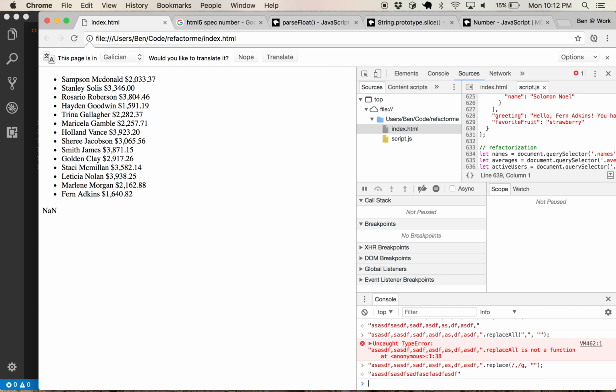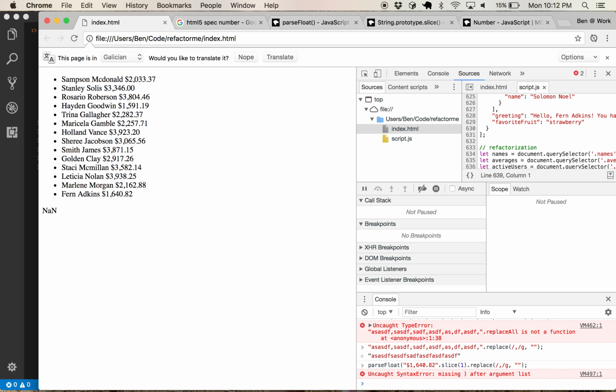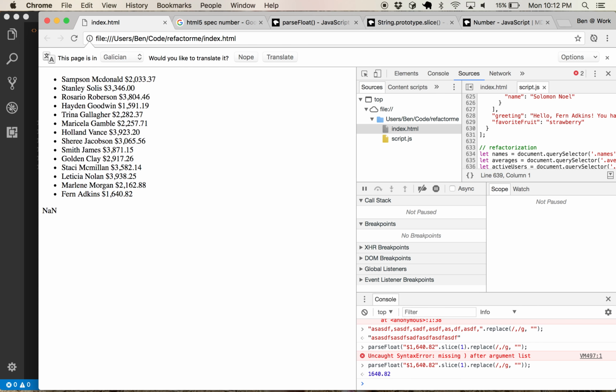So let's go back and parseFloat 1640 slice 1 dot replace g like that. Oh, I think I got my parens wrong. Yay! Finally it works. So we'll cover regular expressions later. It might be a supplemental lecture if you guys want it to be. But basically, regular expressions are a very powerful and confusing language